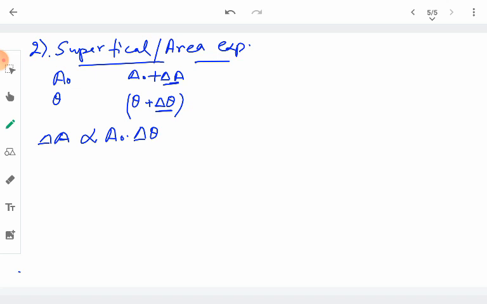So we again get a constant of proportionality, beta: delta A equals beta A naught delta theta.